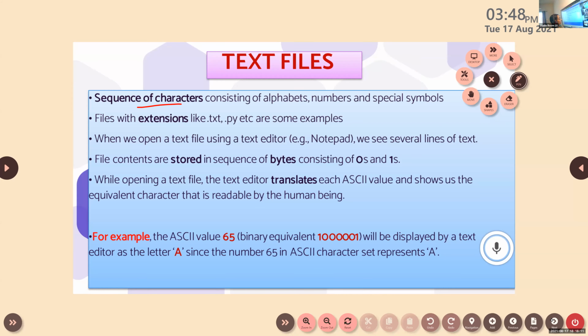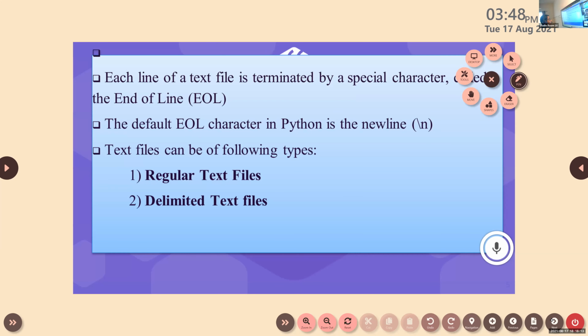We have also learned that each line of a text file is terminated by a special character, that is end of line. By default in Python, it is /n. And there are two types of text file. Which are the two types of text file? Regular text file and delimited text files.